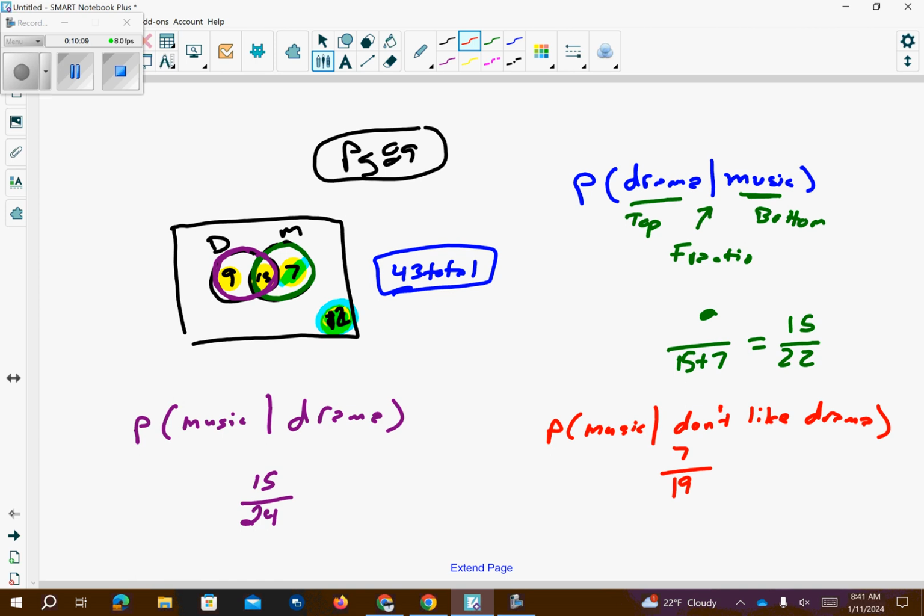Yeah. Okay. We have 43 people in the room. I say, hey, if you don't like drama, step out. So these 9 and these 15 are gone. They walk out. That leaves me the 7 and the 12 to give me the 19. Oh, because the 15 walk out of the room because they don't like drama. Okay, that makes more sense. I thought the 15 do like drama. But they don't. So these 24 people will walk out, the 9 and 15. And then I'm left with the 7 and the 12. So the people who don't like drama stay in the classroom now.